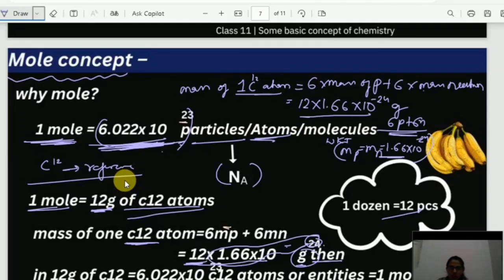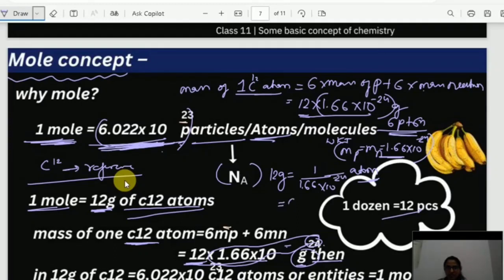So mass of 1, if I want to find out 12 gram is equal to how many atoms, what will I do? 12 gram is equal to 1 divided by this number. So I am just keeping this 12 gram this side and taking this number to here, 1.66 into 10 power minus 24. And if I solve this, I am going to get the number of atoms,